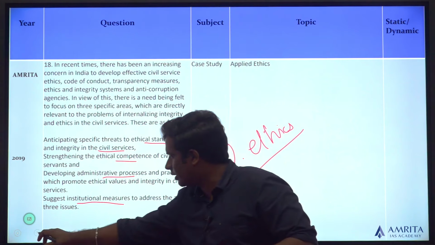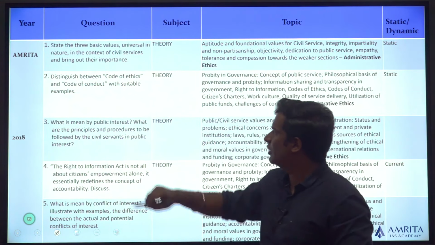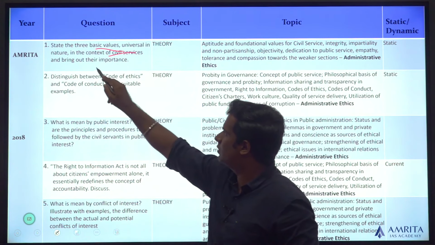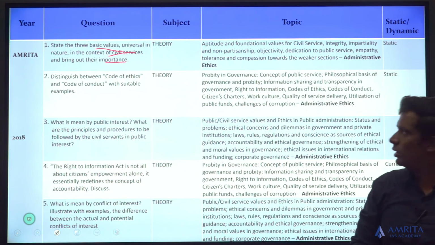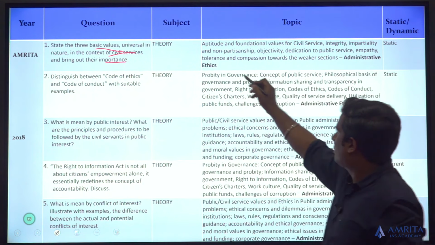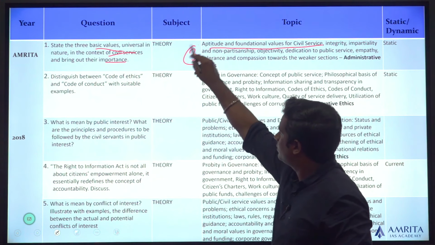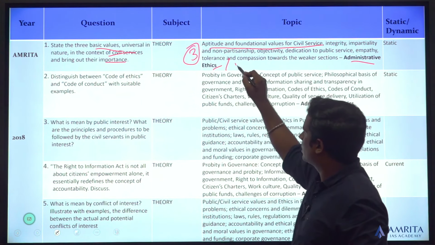Let's go for the next question. So 2018 question paper, first state the 3 basic values, universal in nature in the context of civil service, bring out their importance. So basic values, universal in nature, context of civil service. Topic number 3, aptitude and foundational values of civil service. Comes under administrative ethics or behavioral ethics, it comes under both.